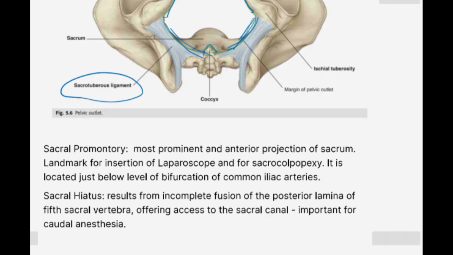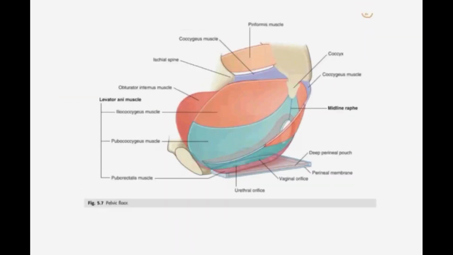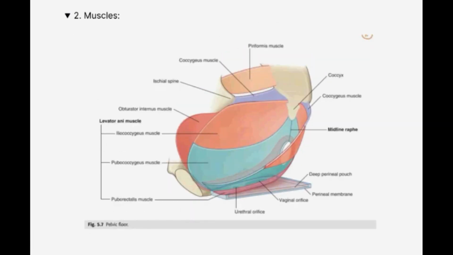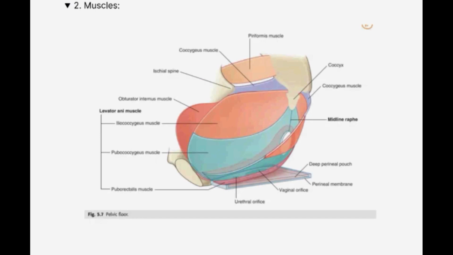Okay, so I have discussed the parts of the bones. Now we will just have a look at all the muscles. What are the muscles which are going to comprise the pelvis? This is going to be the pelvic floor and the pelvis. The pelvic floor is going to be constituted mainly by the levator ani. Levator ani is a muscle which has three smaller muscles combined within it.